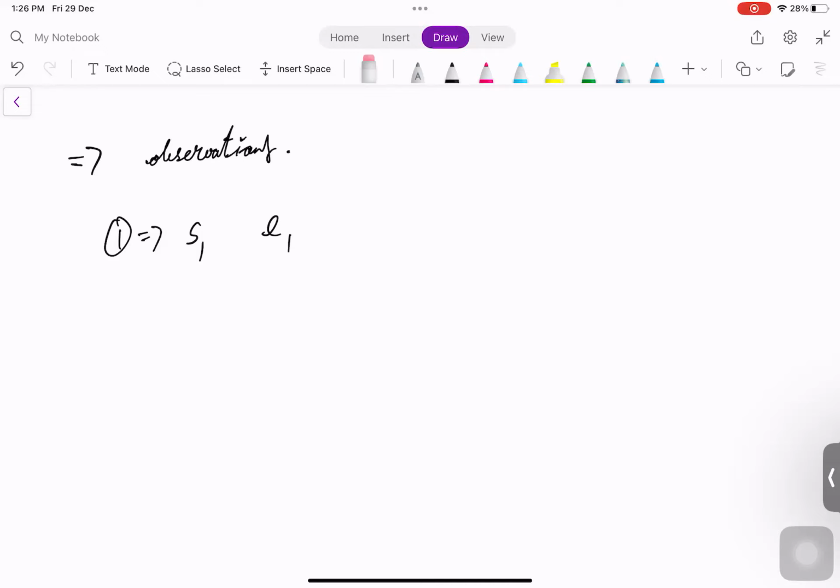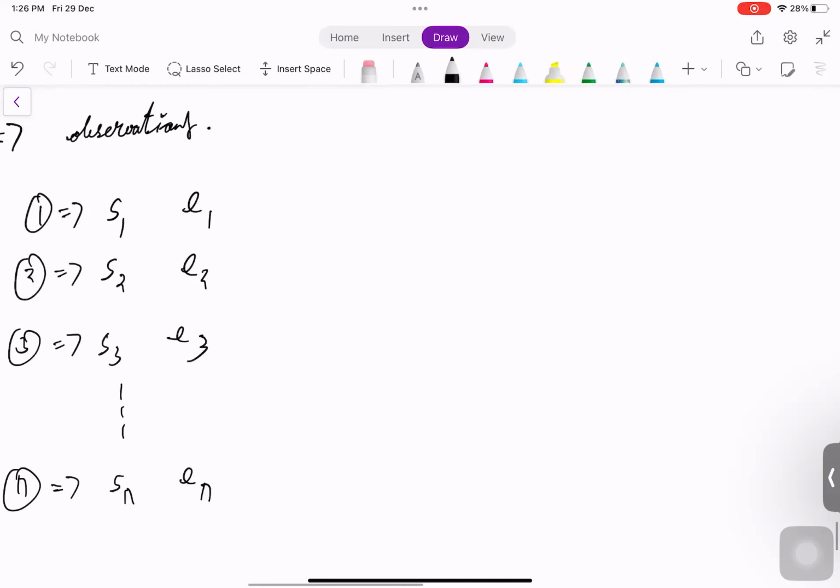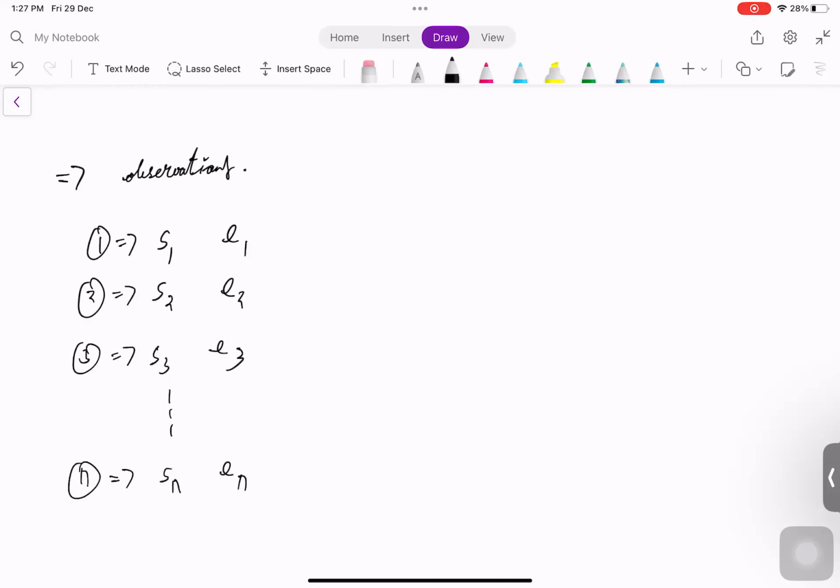Now let's say the second person's start is S2 and end is E2, the third person's start is S3 and end is E3, and so on till the nth person, whose start point is Sn and end point is En. Before coming into this, let us analyze it with respect to ranges.